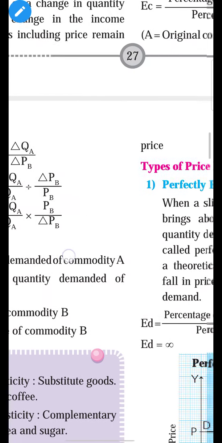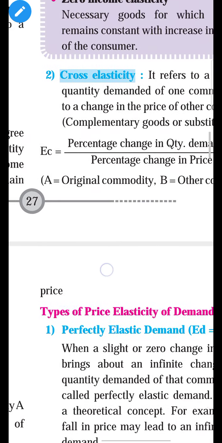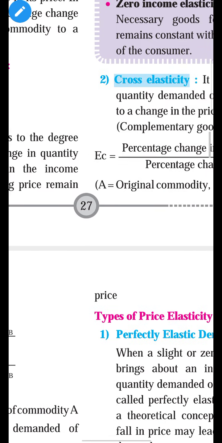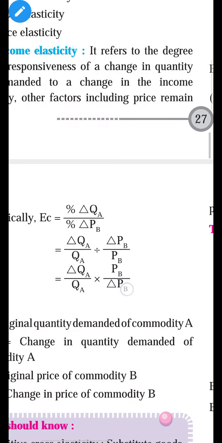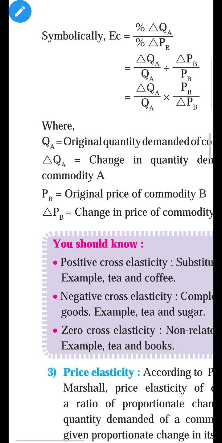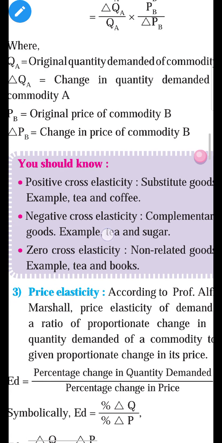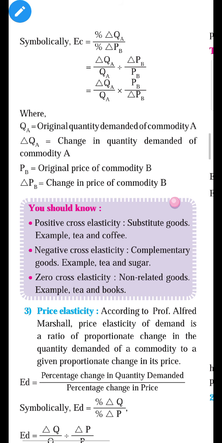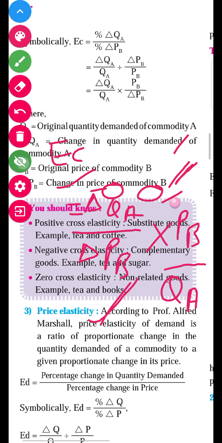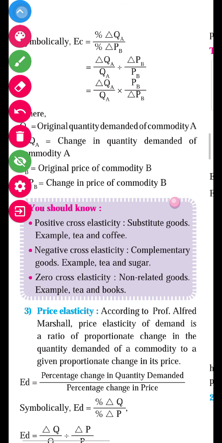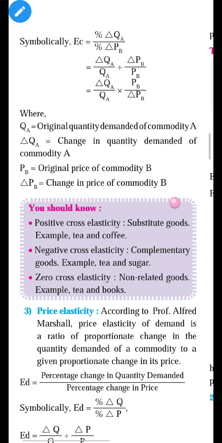Okay, let us see the different types of cross elasticity of demand. So there are three types, and we can also see them with a diagrammatical representation.